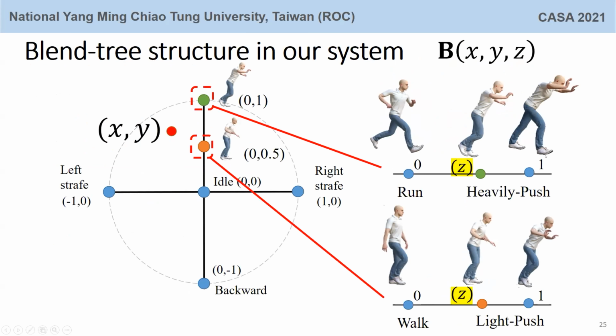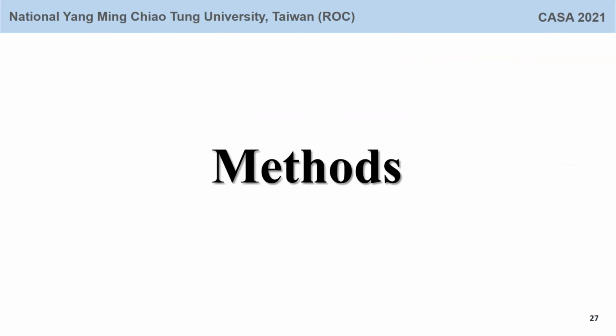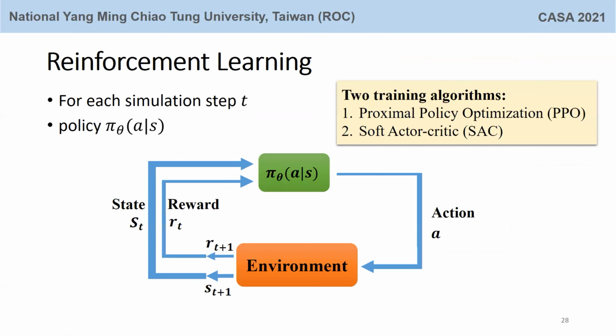The blend trees use 3 blending parameters to determine the pose of a character. 2 of them are used for movement poses, and the third one is used for poses when a character pushes an object. Then here's the part for method. We employ reinforcement learning to learn the policies.